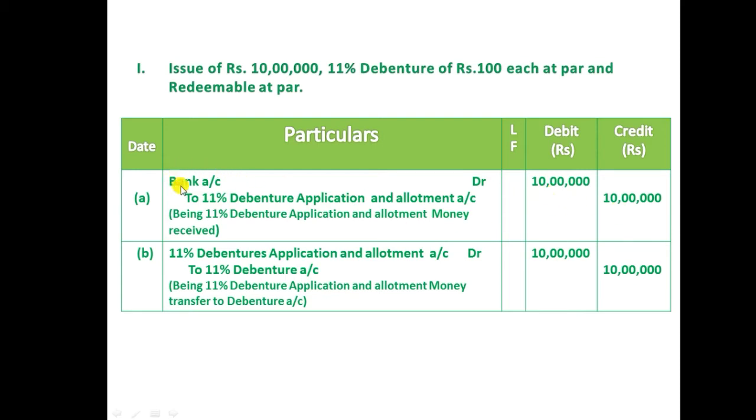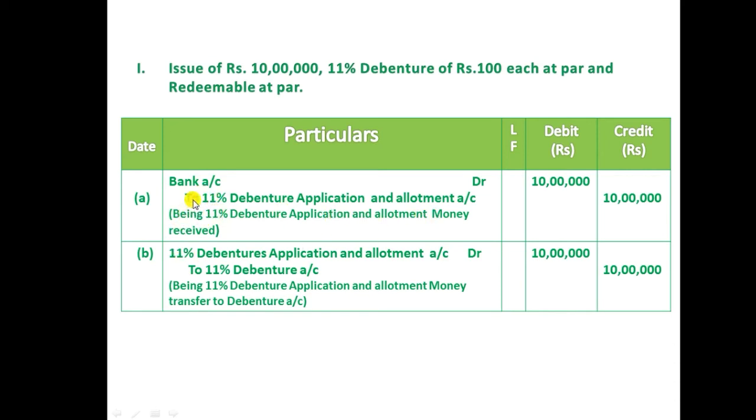Here we debited the bank because according to the modern approach, when an asset increases we need to debit it. Bank comes under the asset category, so when the bank balance increases, the assets increase in the business. That is the reason we debit the bank and credit the debenture application and allotment, and we should write the narration: being 11% debenture application and allotment money received.